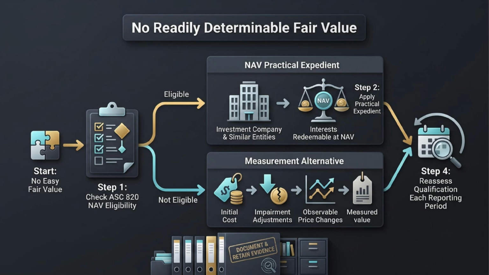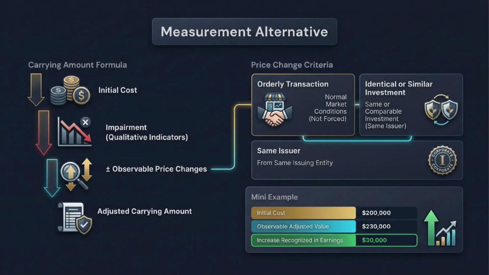If not eligible, the entity may elect the ASC 321 measurement alternative investment by investment. That election uses initial cost as the starting point, then adjusts for impairment and observable price changes. The key professional habit is documentation. The choice and evidence must be supportable. The ASC 321 measurement alternative can be remembered as a carrying amount bridge. Start with initial cost. Subtract impairment when qualitative indicators exist and estimated fair value is below carrying amount.